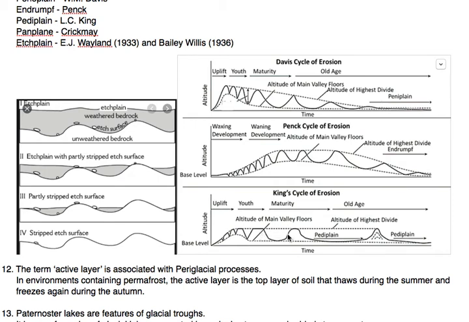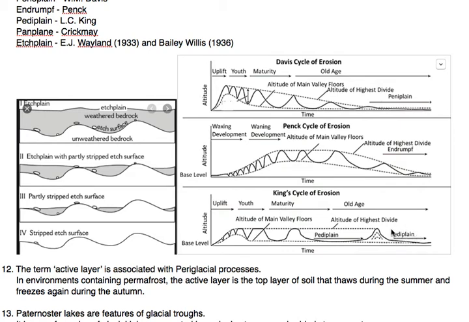The angle of the slope has not changed, but some material has been removed from the sides, and the angle is the same. So this is parallel retreat. So parallel retreat is given by L.C. King,